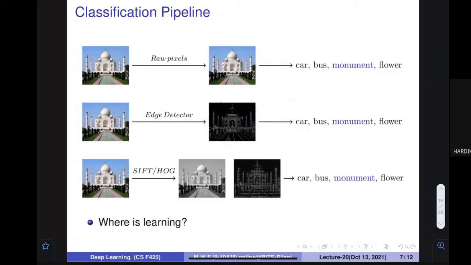Why only use one feature, edge detection? You can apply other features also, for example SIFT, the scale invariant feature transform, which is the name of a very popular paper, or Histogram of Gradients, HOG. We are not going into that detail; that comes from computer vision. There are a few other methods for finding features also. So use multiple features instead of one, and then apply a classifier over here. The classifier is going to tell me the result. This is not good, this is somehow good, but this is more good. This is the classification pipeline. In this way, you have to do it.